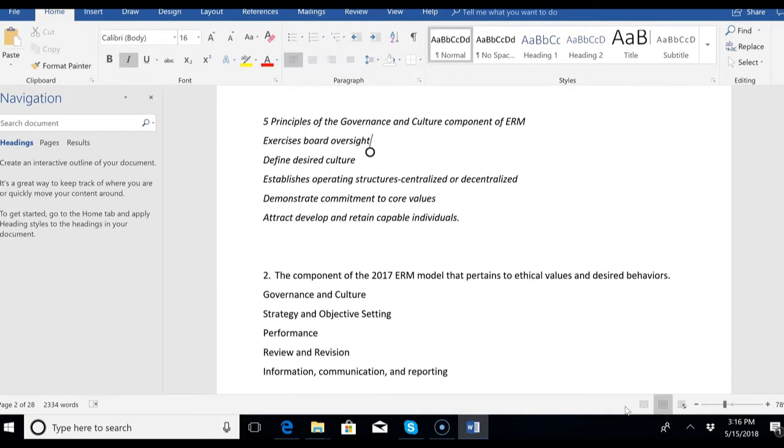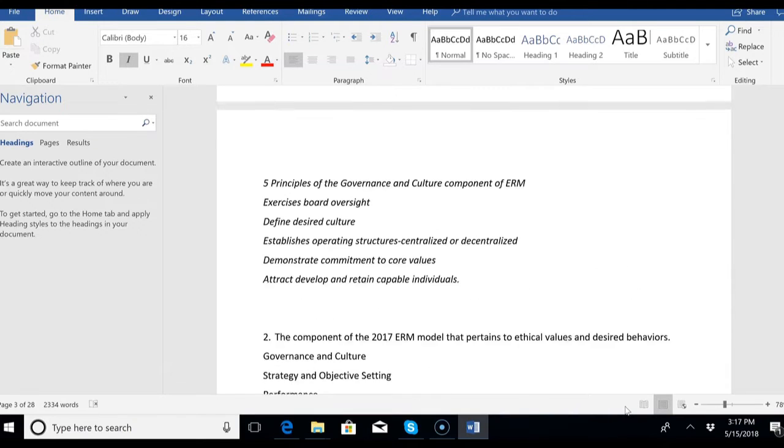Let's go to 2. By the way, the 5 principles that support governance and culture of the new ERM model include exercise board oversight, define desired culture, establish operating structures. Do you want a centralized structure or do you want a decentralized structure? That's part of governance responsibility. Demonstrate commitment to core values and attract, develop, and retain capable individuals. These are the 5 principles that support the first component, governance and culture.